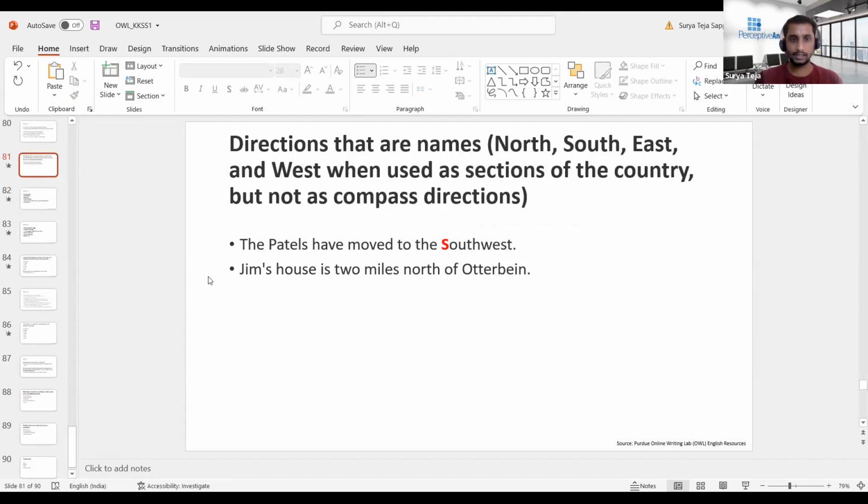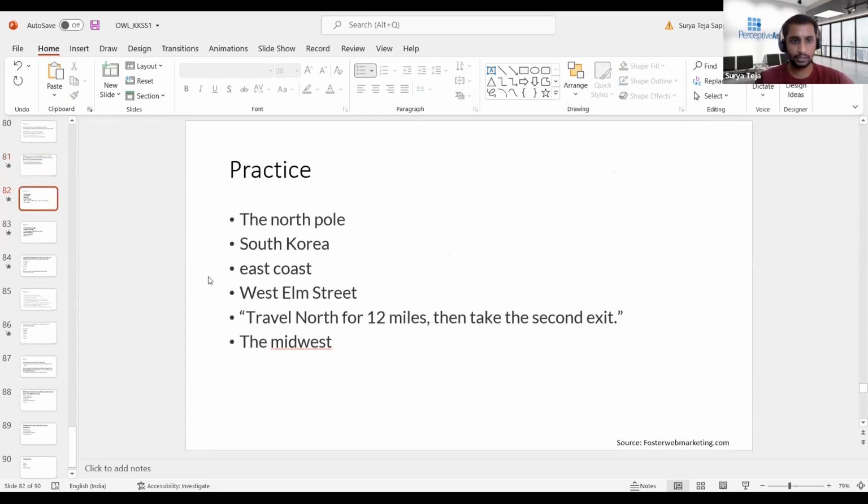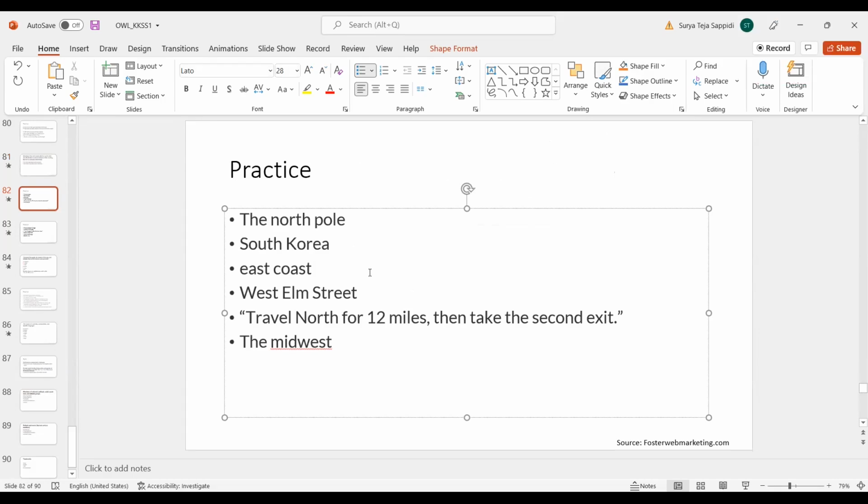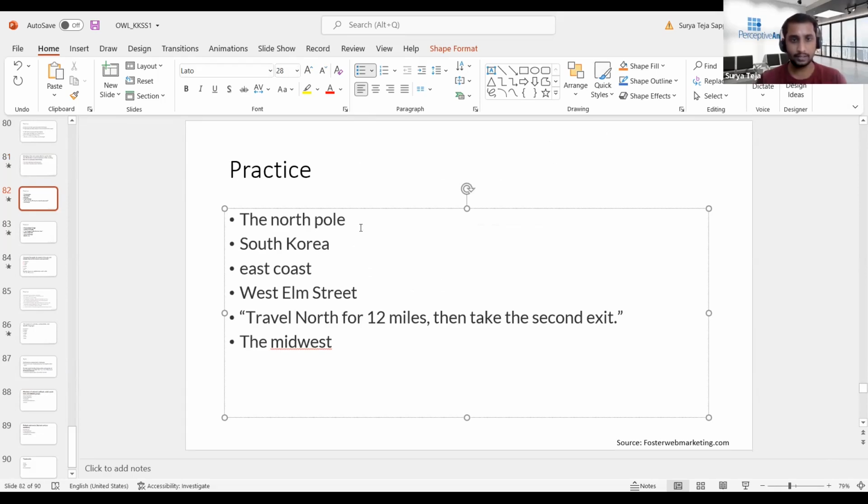We'll see certain examples in continuation to the one I have mentioned. We'll do some practice so that we get familiarized with this usage. The first example is the North Pole. Can anyone say if there is anything wrong or if it is fine?